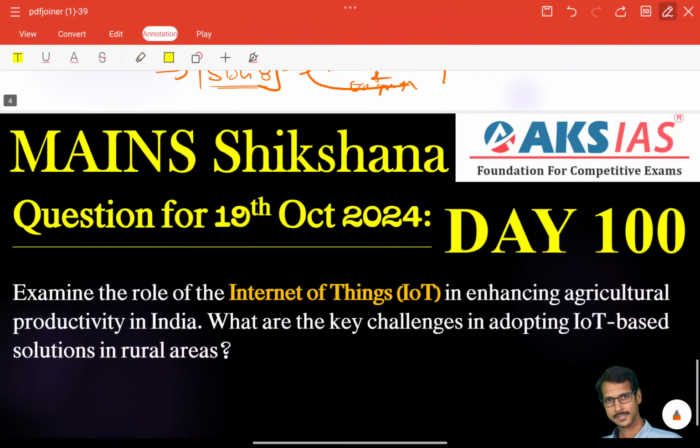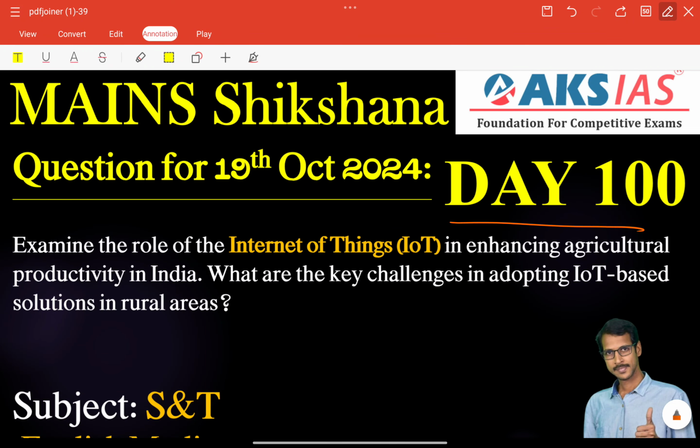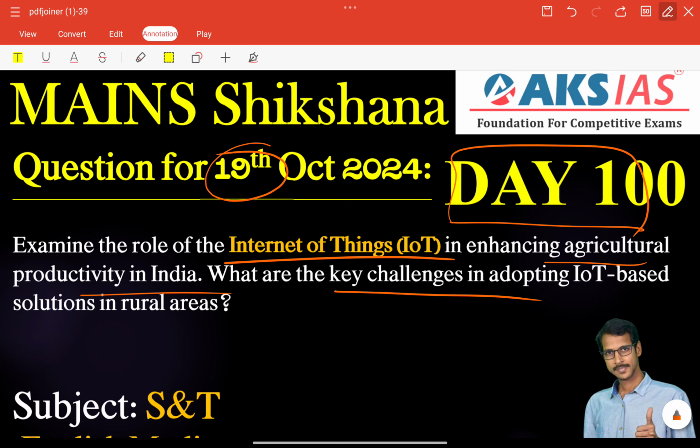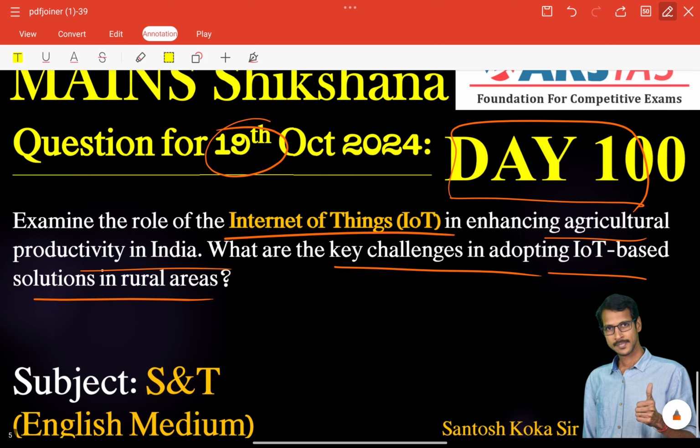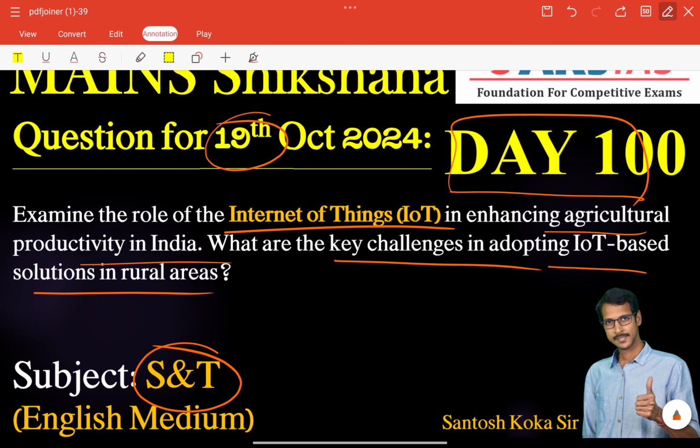So let's take tomorrow's question, the Day 100 question for 19th October 2024: Examine the role of the Internet of Things in enhancing agricultural productivity in India. What are the key challenges in adopting IoT-based solutions in rural areas? That is related to science and technology. We have already covered many questions regarding science and technology. One important miscellaneous topic we missed is the Internet of Things. We are covering almost 100 days, so tomorrow we will check this.